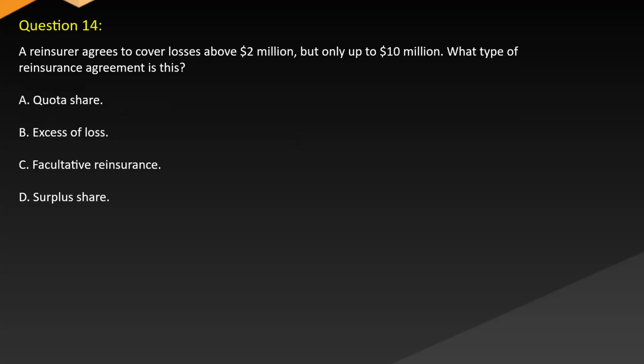Question 14. A reinsurer agrees to cover losses above $2 million, but only up to $10 million. What type of reinsurance agreement is this? A. Quota share. B. Excess loss. C. Facultative reinsurance. D. Surplus share.